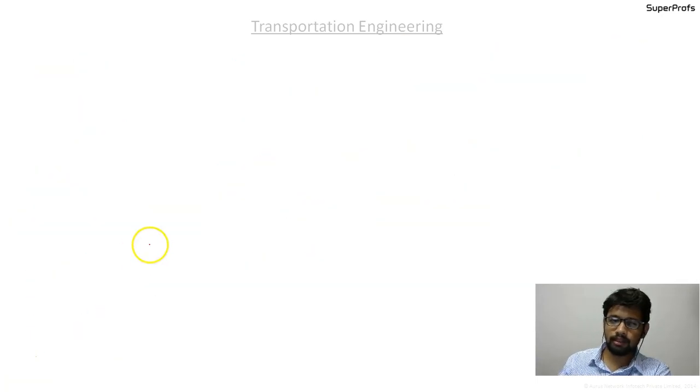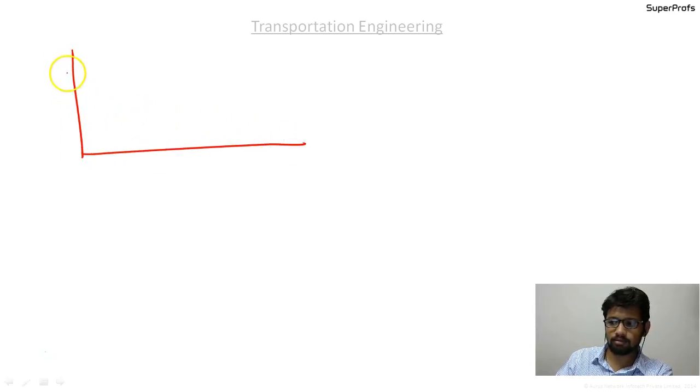So from the linear speed density model, you can establish a relationship. Here it is V and here it is K. It will be like this. Here it is V max, here it is K max.